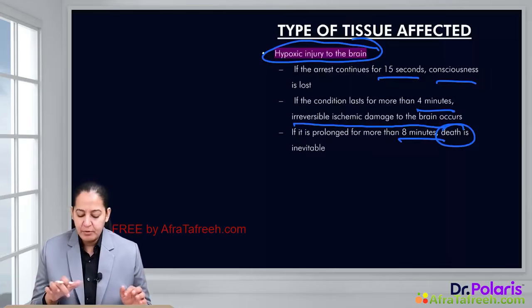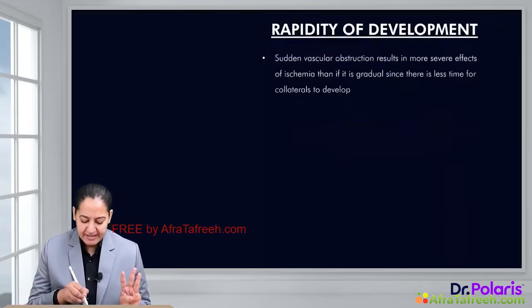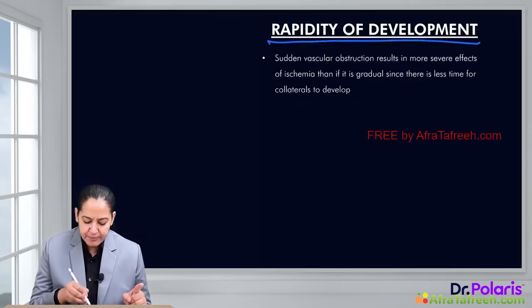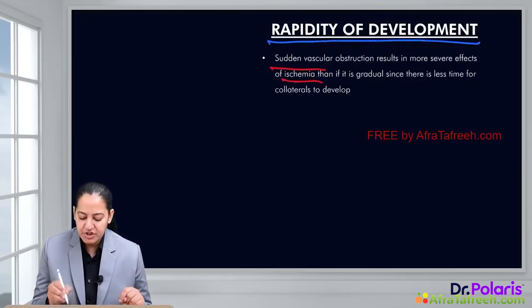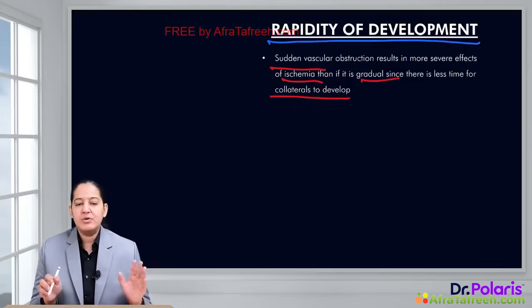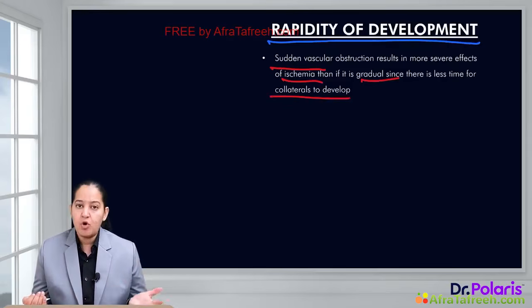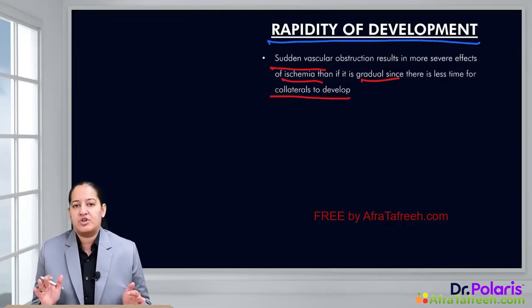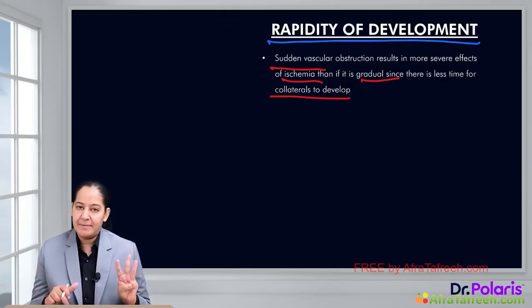After that, moving to the third factor, that is rapidity of the development of obstruction. What is the rapidity? If sudden obstruction is there, that can lead to ischemia. But if gradual obstruction is there, that gives time for the formation of collaterals. So ischemia is less common. Ischemia is more common in sudden obstruction. Ischemia is less common in gradual or chronic obstruction, because in gradual or chronic obstruction, the organ or tissue gets time to develop collaterals. So that is the rapidity of the development.